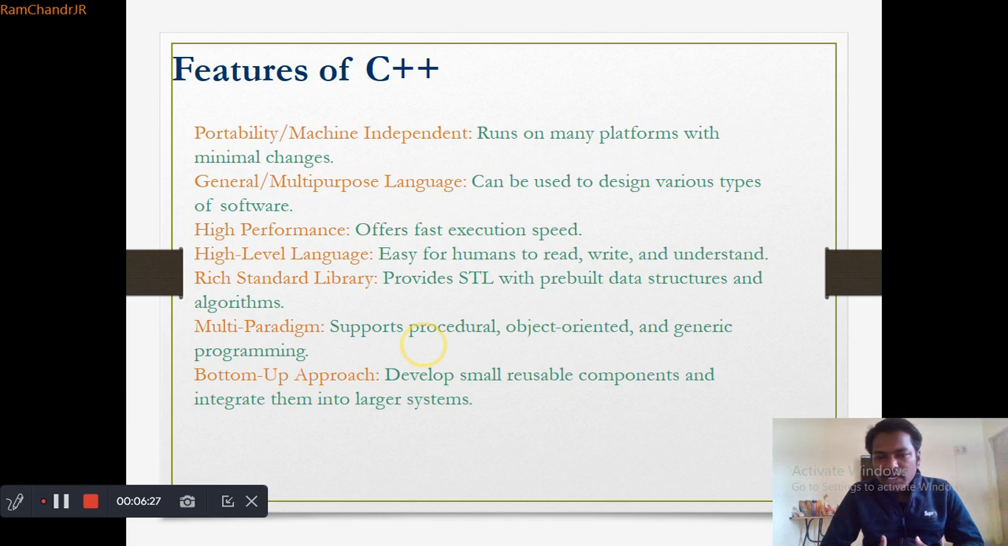And then it follows a bottom up approach. Bottom up approach is nothing but we first write small reusable components, and then we integrate them into larger systems. So if we take classes, first we write the classes, then these classes can be integrated into the large code. We can implement a bigger CPP file by including one by one, and then we can include that large CPP file in big projects.